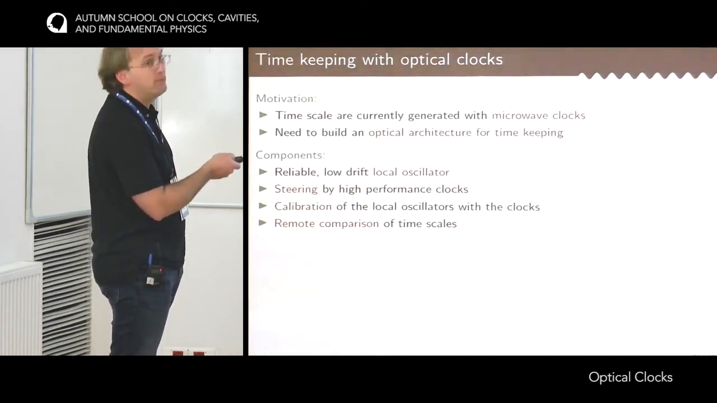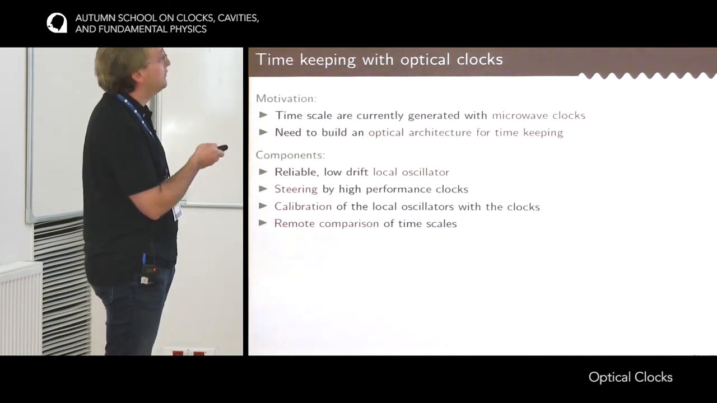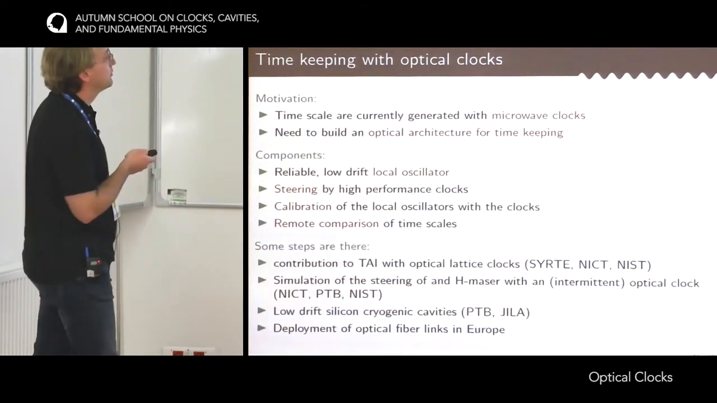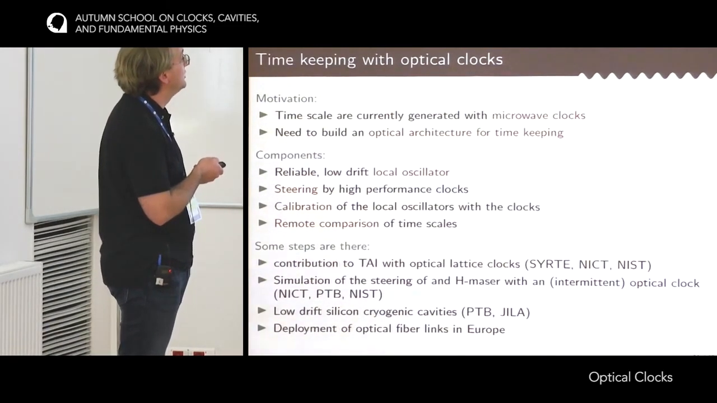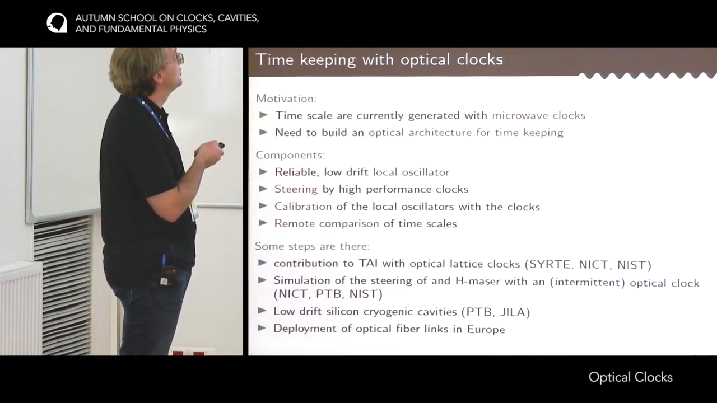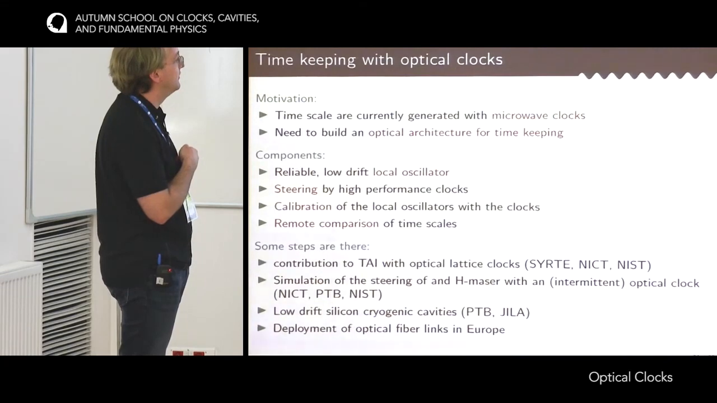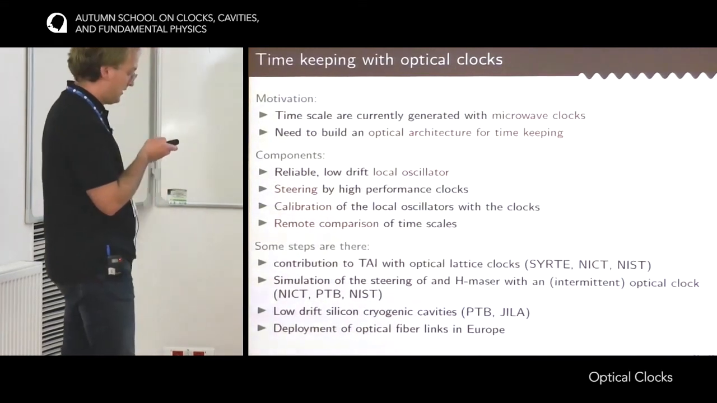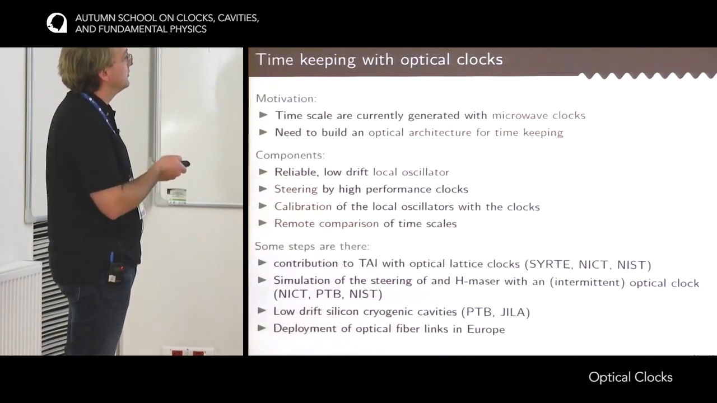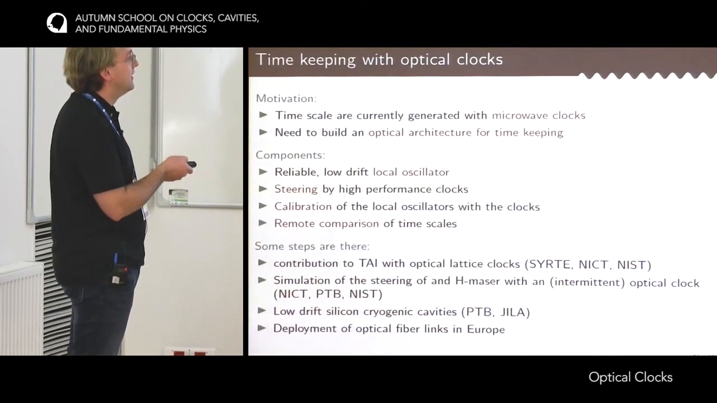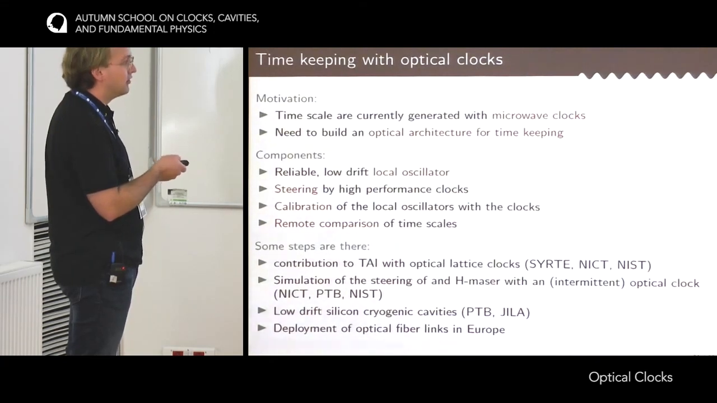All of this is already in place for microwave clocks, but there is an effort to do the same with optical clocks, and there has been nice progress in the last few years. Especially there have been contributions to the International Atomic Time, in the calibration domain. The calibration of hydrogen masers has been done with optical clocks, most notably at SYRTE with a strontium clock, at NICT in Japan with a strontium clock, and at NIST with an ytterbium lattice clock. There have also been simulations of steering, so some laboratories at NICT, at PTB, at NIST have been able to, at least a posteriori, steer a hydrogen maser with the data from optical clocks.